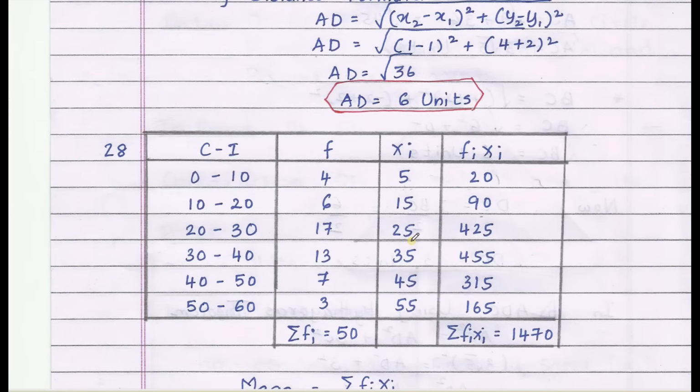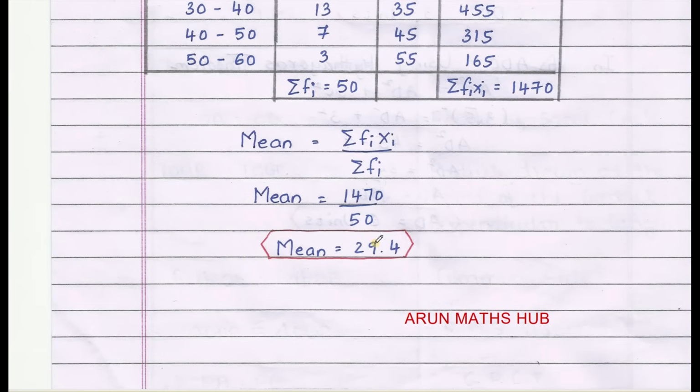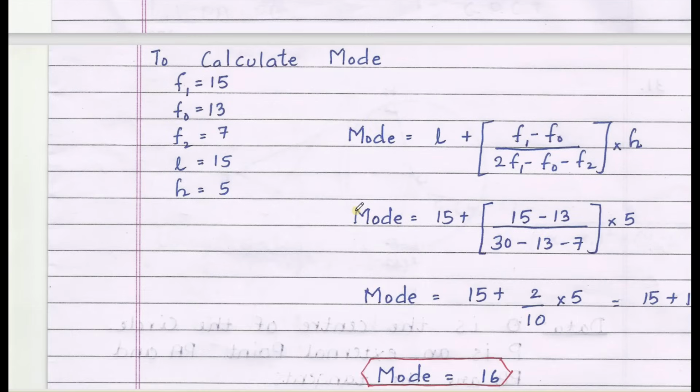28th question. Finding the mean of the distribution, we get sigma fi is 50, sigma fi xi equals 1470. Very simple question, mean equals 29.4. To calculate mode, f1 is 15, f0 is 13, f2 is 7, and the lower limit of the modal class is 15. Class size is 5.